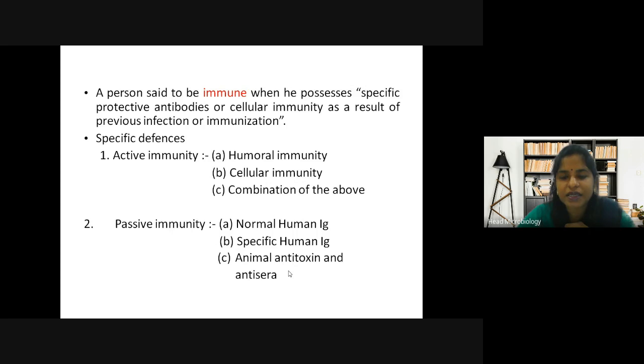Antitoxin and antisera, I hope you understand these terms. Antitoxin means against the toxin. It is produced in an animal against the toxin or against the antigen, so it's called antitoxin or antisera. You understand? They are developed in an animal against that specific antigen. So they become animal antitoxin and antisera when they're produced in an animal.